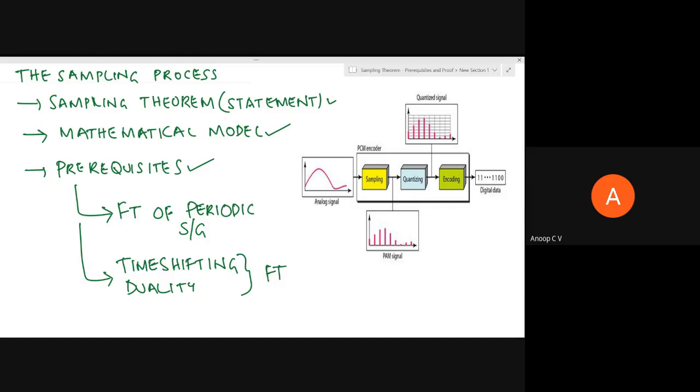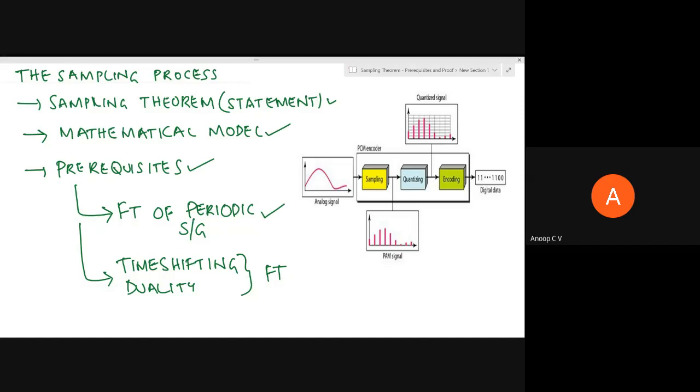Then some of the prerequisites you should know: what is the Fourier transform, how to find the Fourier transform of a periodic signal, and you should also be comfortable with the properties, that is the time shifting property and the duality property of the Fourier transform, so that you'll be able to appreciate all the aspects related to this sampling process.